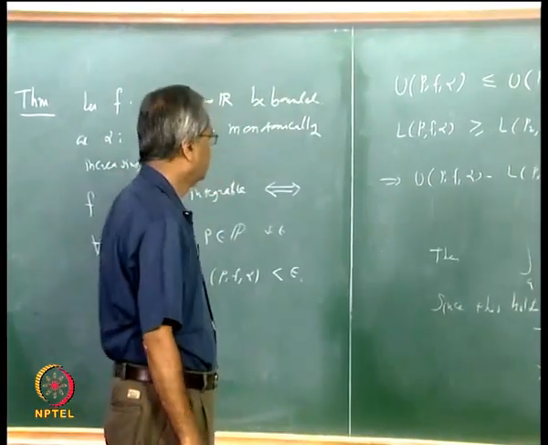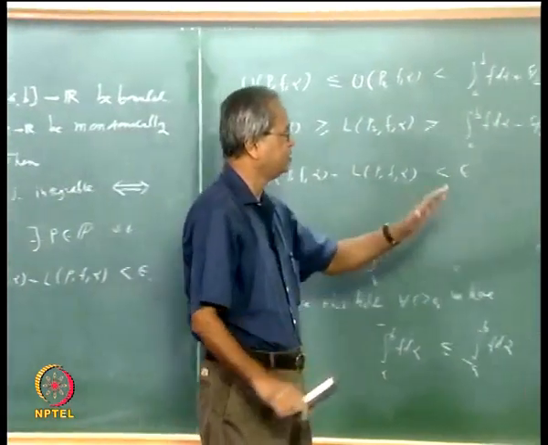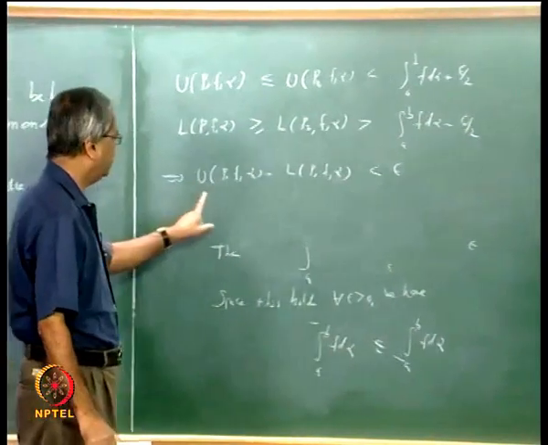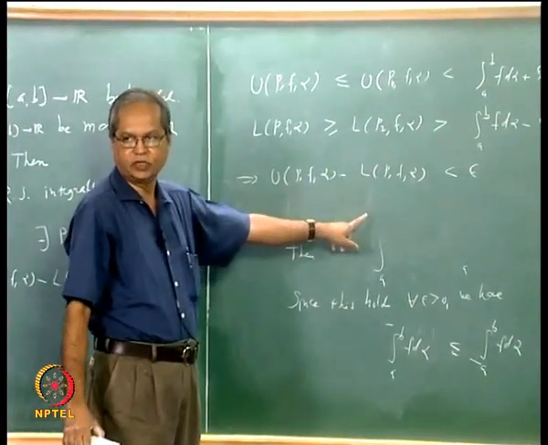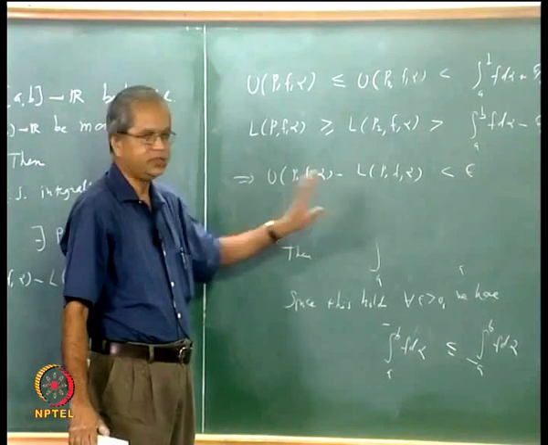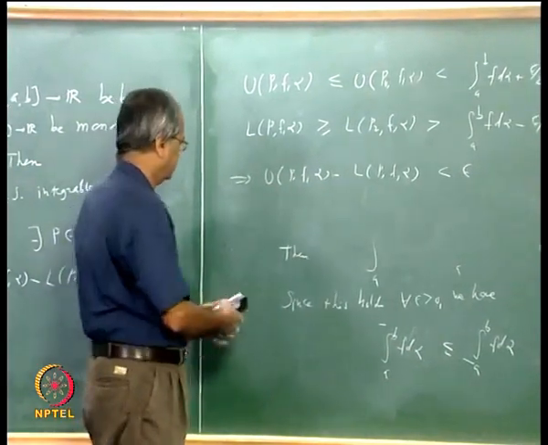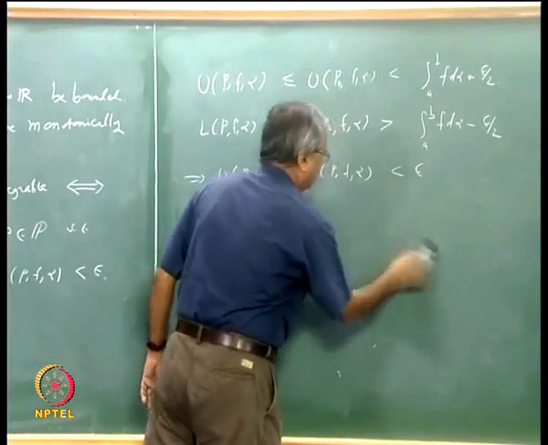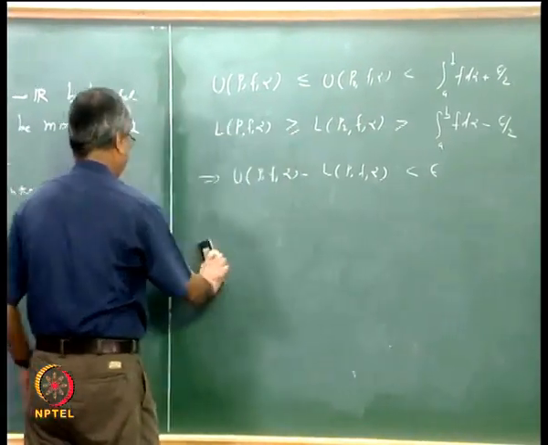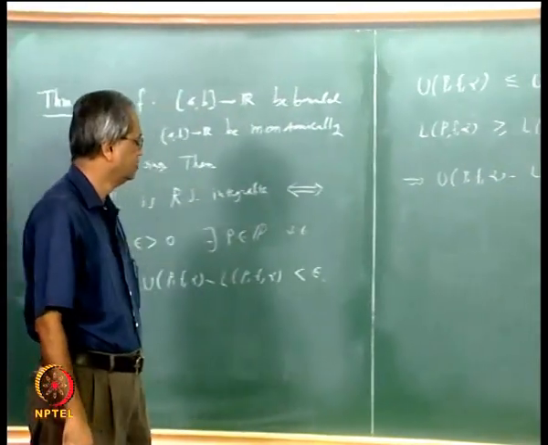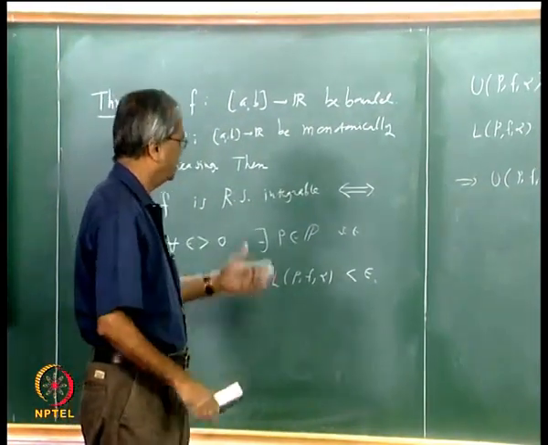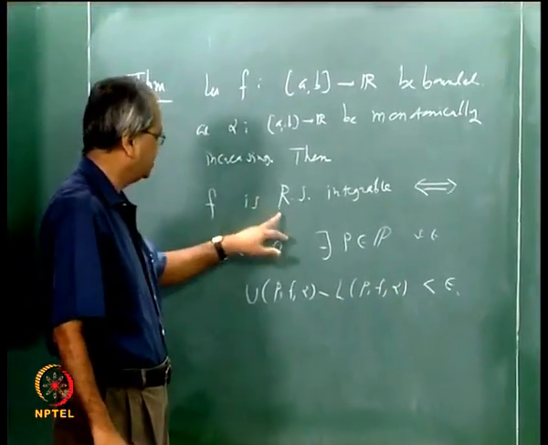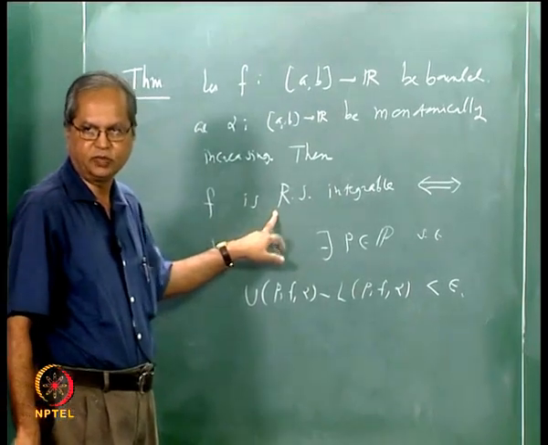So what we have shown is that if f is Riemann-Stieltjes integrable, given any epsilon, we can find a partition P such that for that partition U(P, f, alpha) minus L(P, f, alpha) is less than epsilon. And the other way we have shown earlier, that if this property is true, then the function is Riemann-Stieltjes integrable.